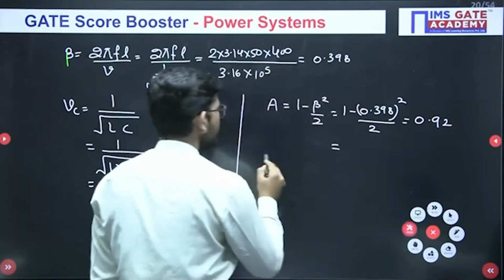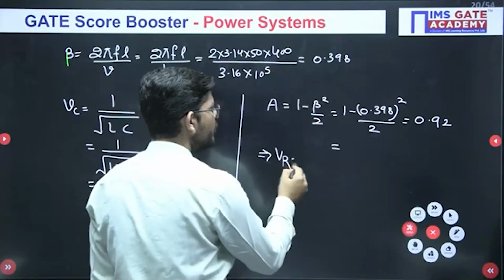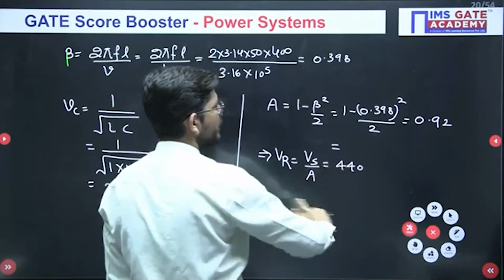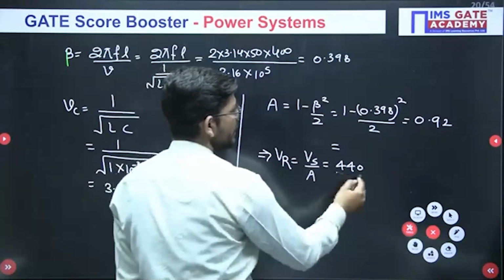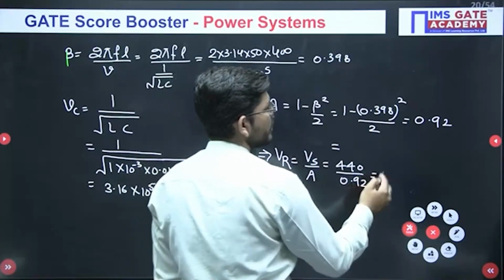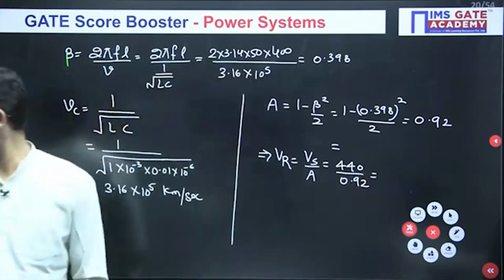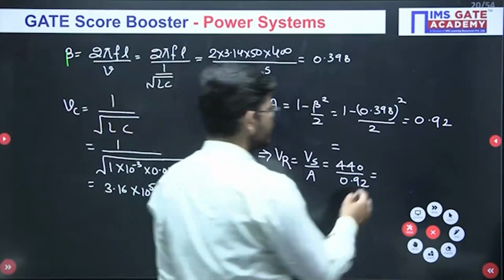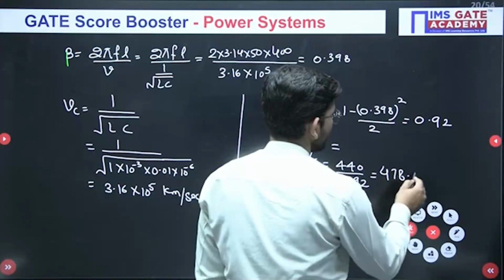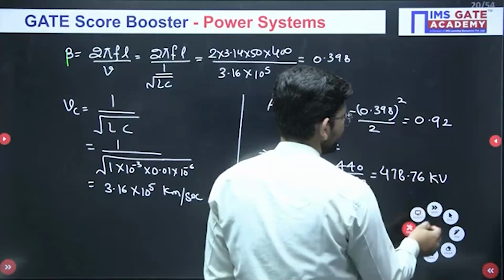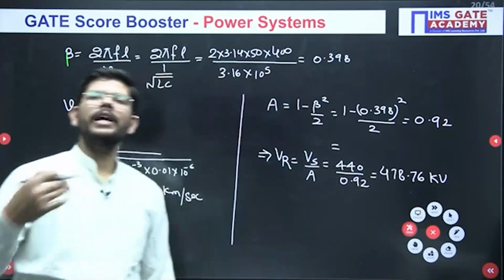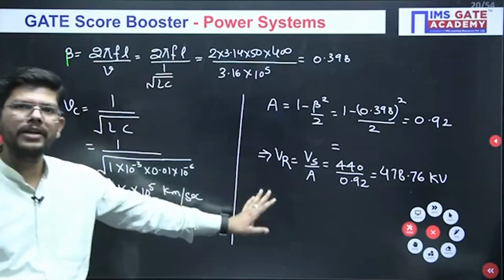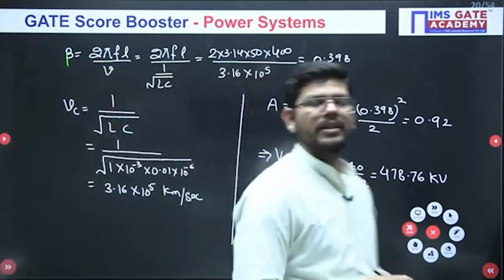Okay, then we have to calculate the VR value, which will be equal to Vs over a. So Vs is, I think, 440 kV, yes, divided by 0.92. So how much will we be getting? We will be getting 478.76 kV. So under no load, receiving end voltage will be greater than the sending end voltage. Is it so? Yes. That means we have done correct. Okay, this is absolutely correct.